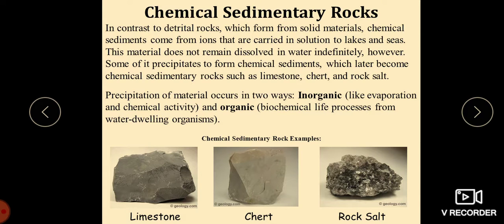The material does not remain dissolved in water indefinitely. Some of it precipitates to form the chemical sediments which later become chemical sedimentary rock, such as limestone, chert, and rock salt, which you can find in this picture, children. Precipitation of materials occurs in two ways: inorganic, like evaporation and chemical activity, and organic, that is biochemical life processes from water dwelling organisms, children.